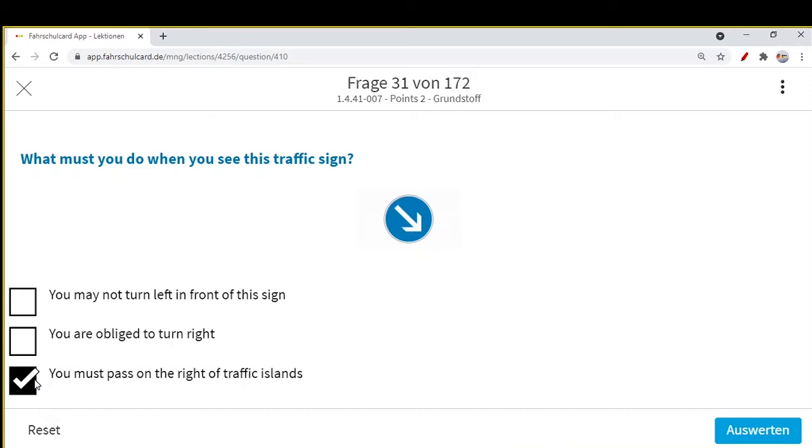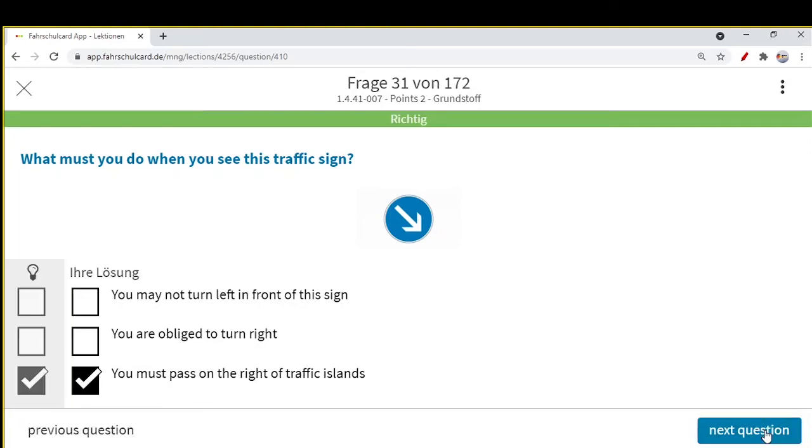You will see this sign very commonly when you are traveling on a road and you want to turn into another road. You will see this sign indicating that you need to turn into this road, not that road. It is the indication given to you that you can turn. You must pass on the right of the traffic island and then enter this road.